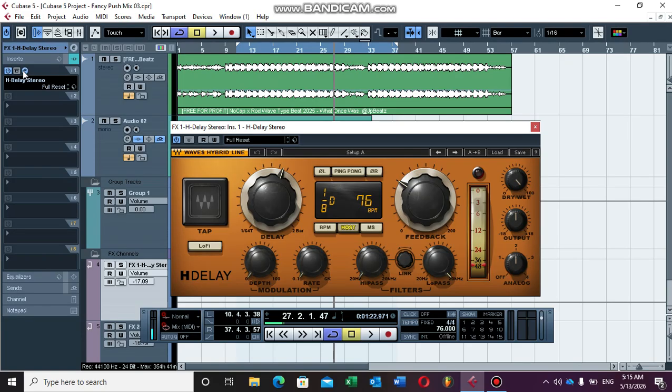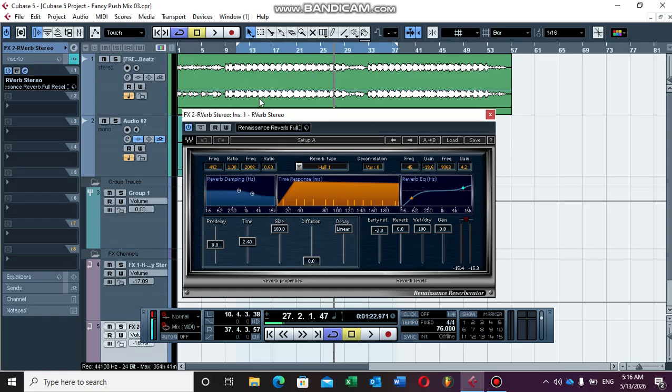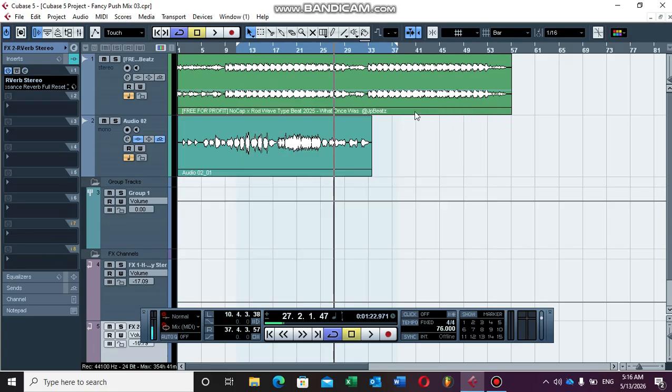And then I've used this delay, H delay. This is my favorite delay. These are the settings that I've used. As you can see, the BPM is 76, and then you can see the BPM of the song. So to make sure that your vocals are always in time with the beat, you need to make sure that you know the BPM, the tempo of the beat here. And then I've used this reverb. This is what I did after it. This is my favorite reverb, just to make sure that I keep the vocals that special record sound. So that's all I did.